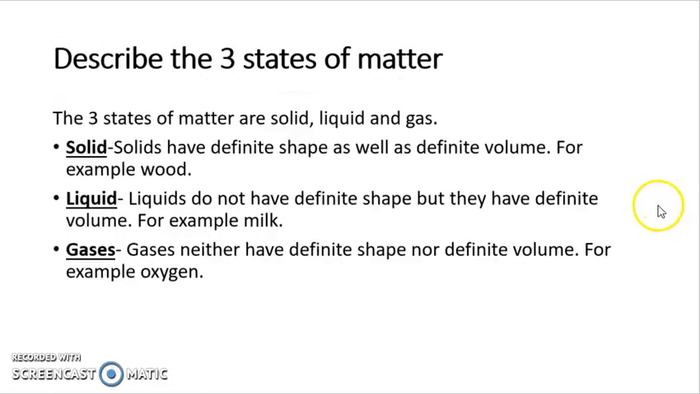Now the next question is, describe the three states of matter. The three states of matter are solid, liquid and gas. We have already studied them, and you have to write the definition of these three states of matter. First is solid. They have definite shape as well as definite volume. For example, wood. Then second is liquid. They do not have definite shape but they have definite volume. Examples are milk and water. Gases have neither a definite shape nor a definite volume. For example, oxygen.